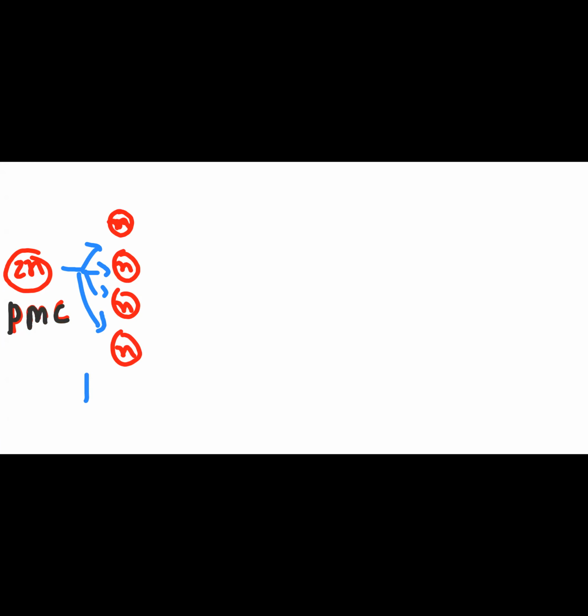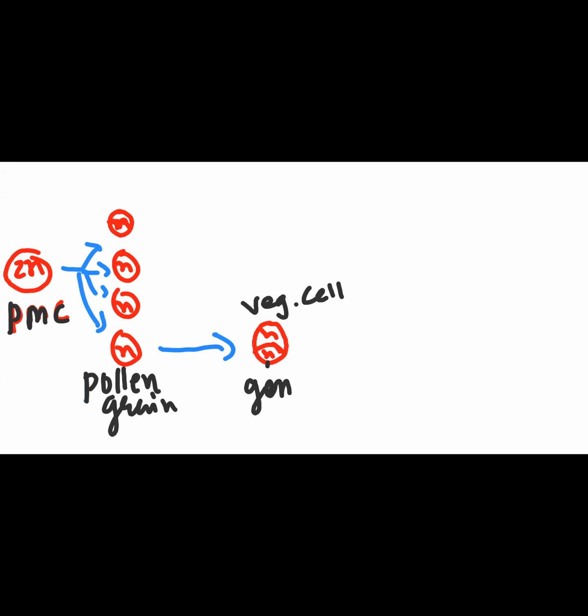If this was the PMC, this is called a pollen grain. If this was diploid, these are haploid. Further, what happens? This makes two cells, each one haploid. This is called the vegetative cell, and this one is called the generative cell.